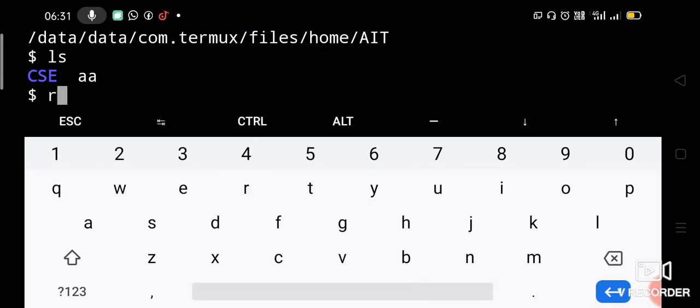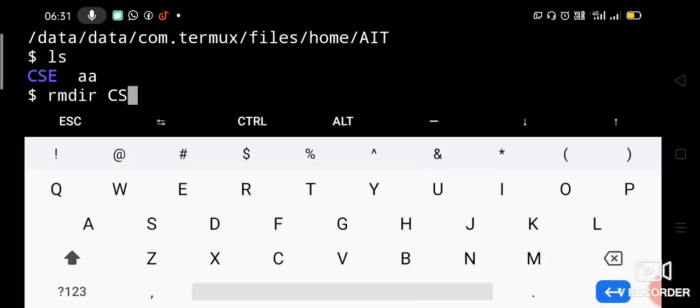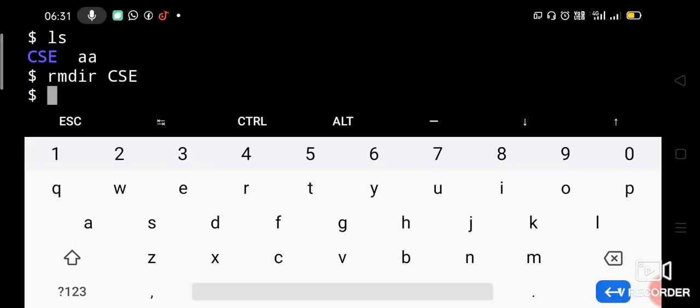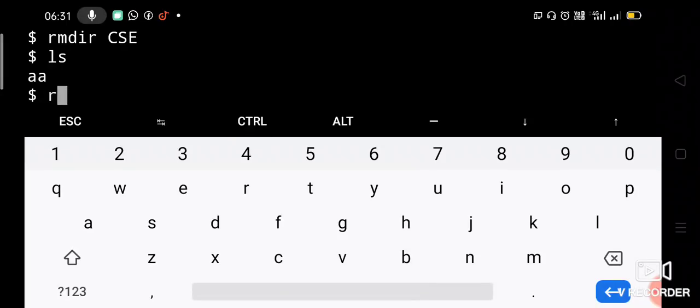So let us try to remove CSE. rmdir CSE. Now it is removed. Let us check with ls. Now CSE is not displayed because it is removed. Now only AA is there. So how to remove AA? With the rm command, because it is a file, right? You shouldn't use rmdir. You should use rm for removing a file. So now let us say rm space AA. Now the file is also removed.